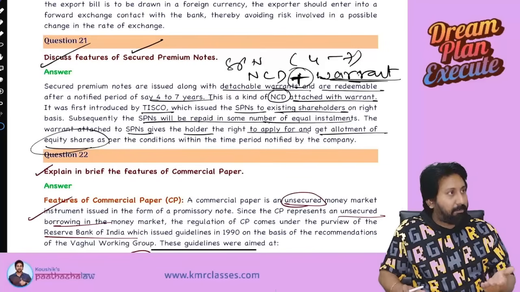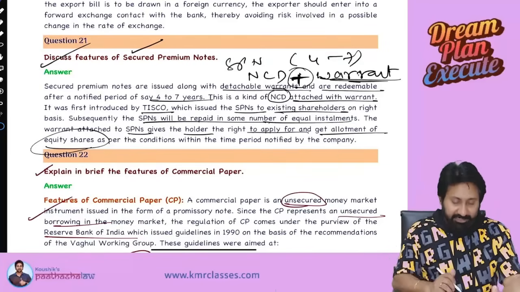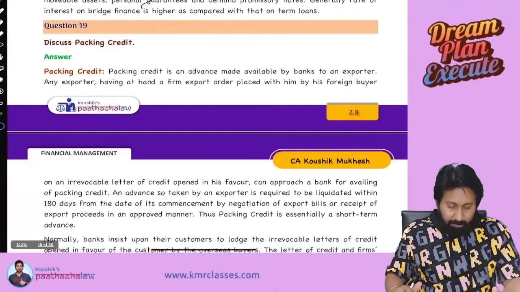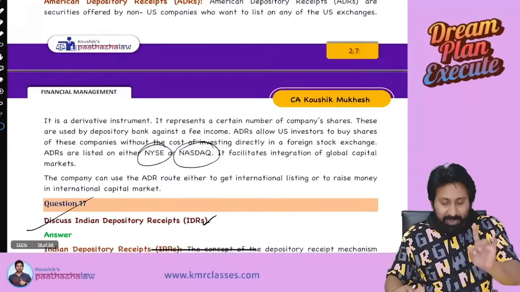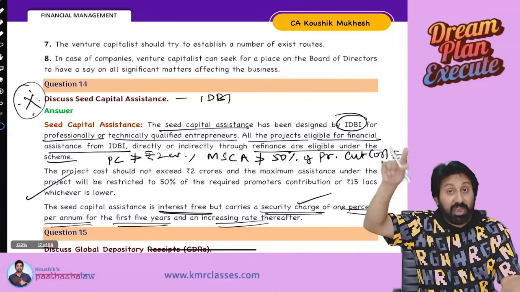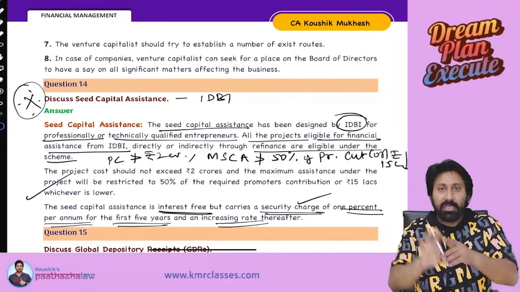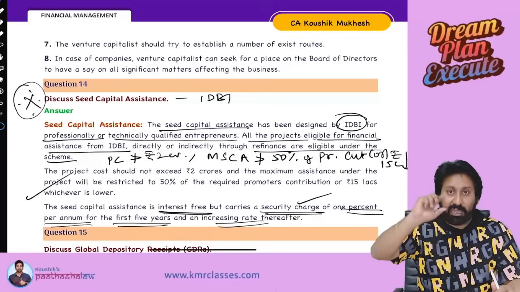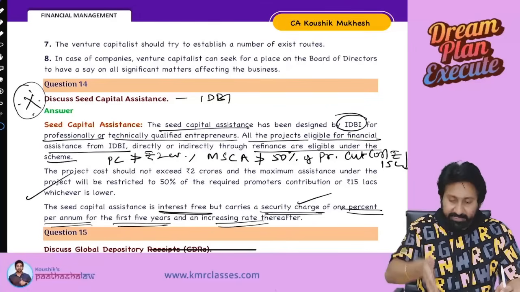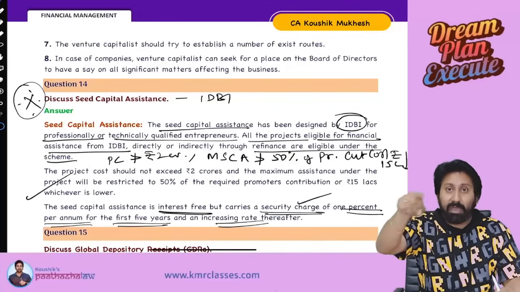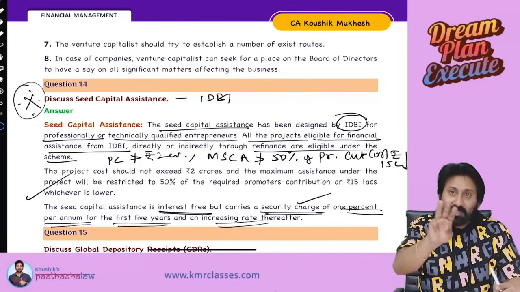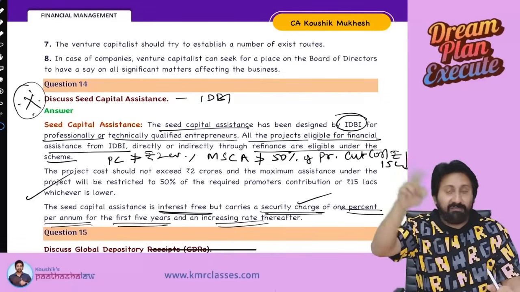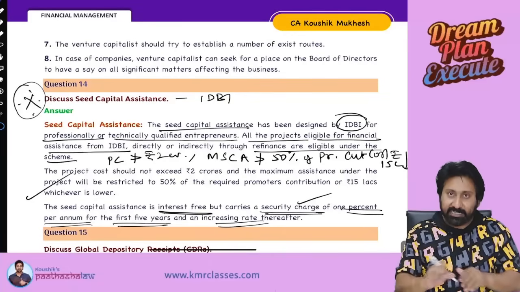So if they do not pay the amount, I can convert that into equity shares. Okay. Packing credit, I'm going to make a separate video on the cost of capital and capital structure chapter. I am uploading this session now, and I will cover the main theory areas, objectives and scope, under the 10 marks theory. But another 3 marks theory can come from cost of capital and capital structure. There anyway we have to read about packing credit, and I will discuss it there.